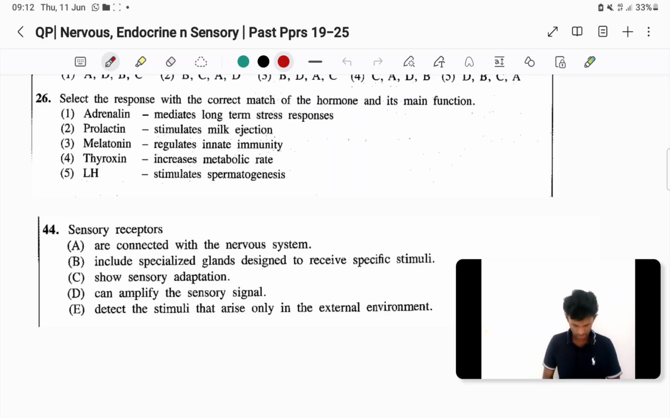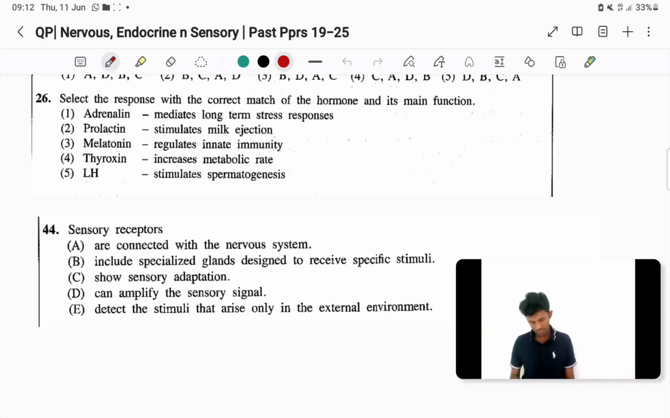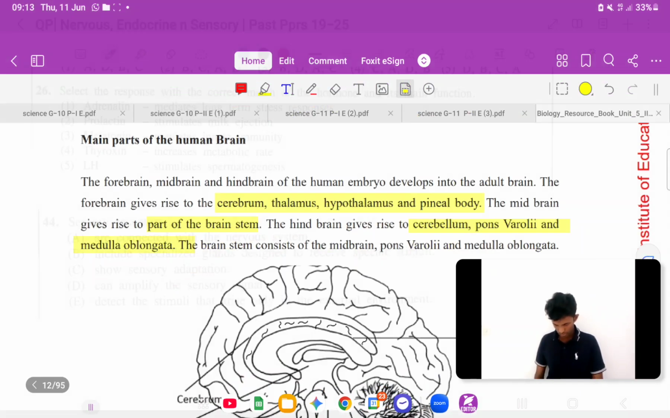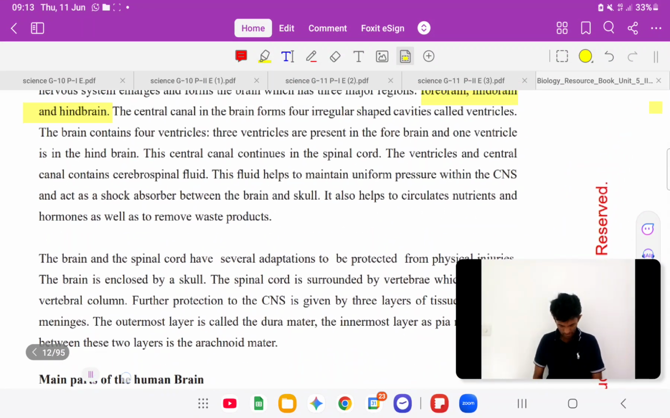Third one, melatonin maintains biological rhythm, regulating biological rhythm. Thyroxine increase metabolic, ගොඩක් අය මෙන්න මේ metabolic rate කියන answer එක තමයි ගහලා ඉන්නේ. හැබැයි ඒක නෙමෙයි. මේක වෙන්න ඕනේ basal metabolic rate. If you go to the text quickly here,